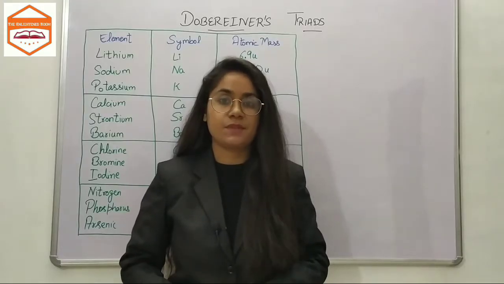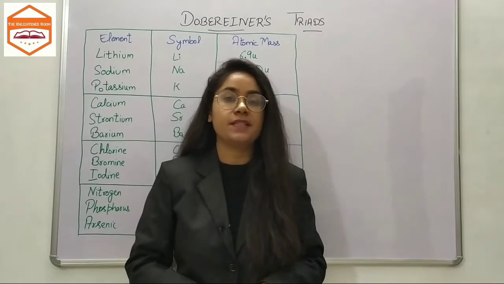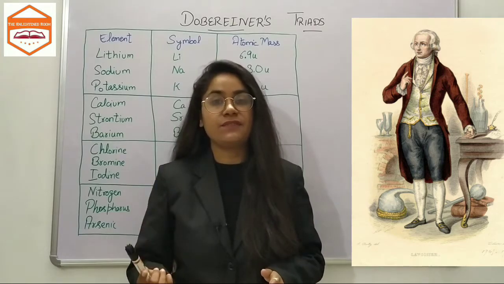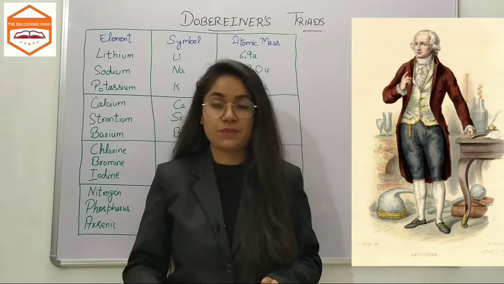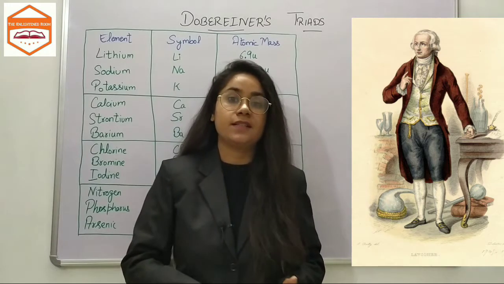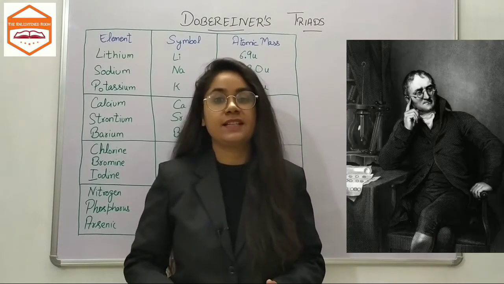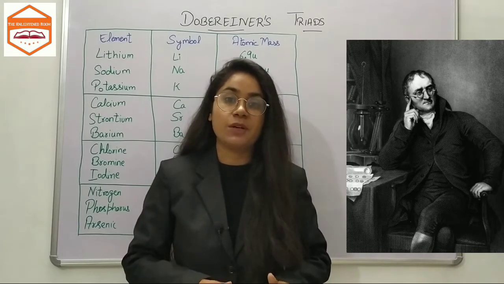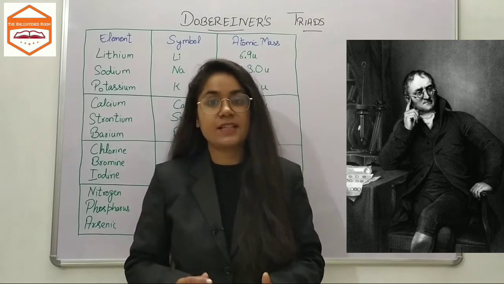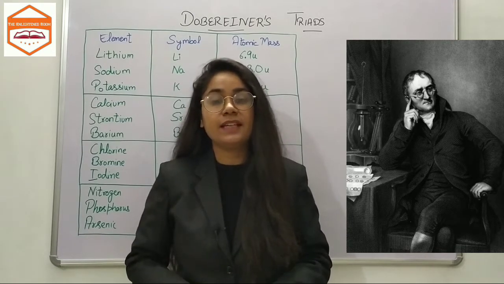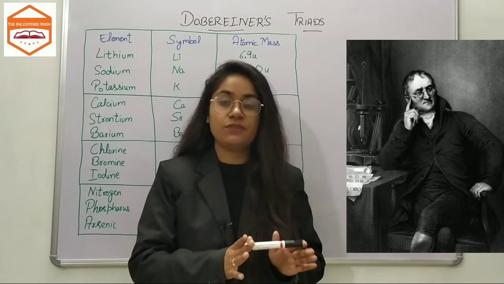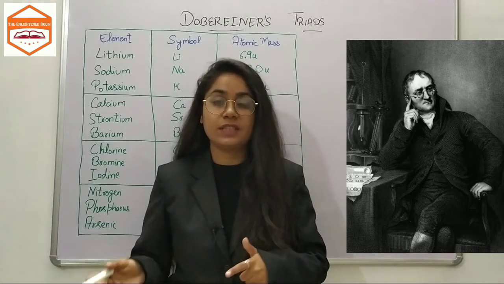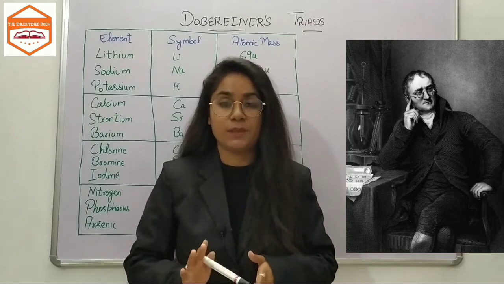The earliest attempt to classify or sort the elements into groups was made by Lavoisier. He divided the elements known in his time into metals and non-metals. After that, John Dalton in 1808, an English school teacher, came out with his theory, named atomic theory. In his theory, he said that atoms of one element can be distinguished from the atoms of another element on the basis of their atomic masses or atomic weights.